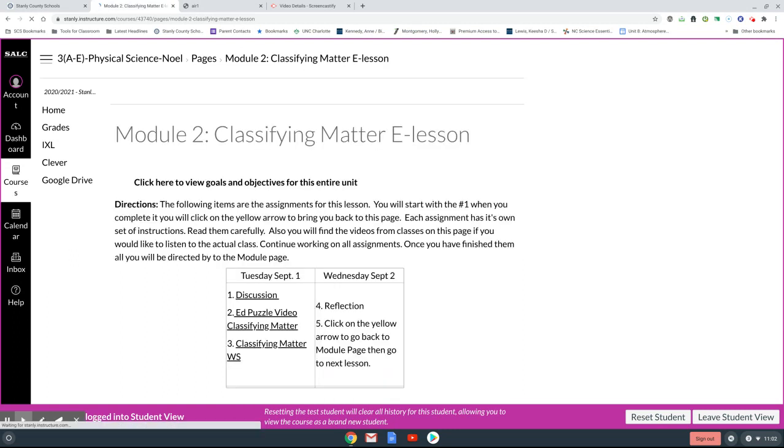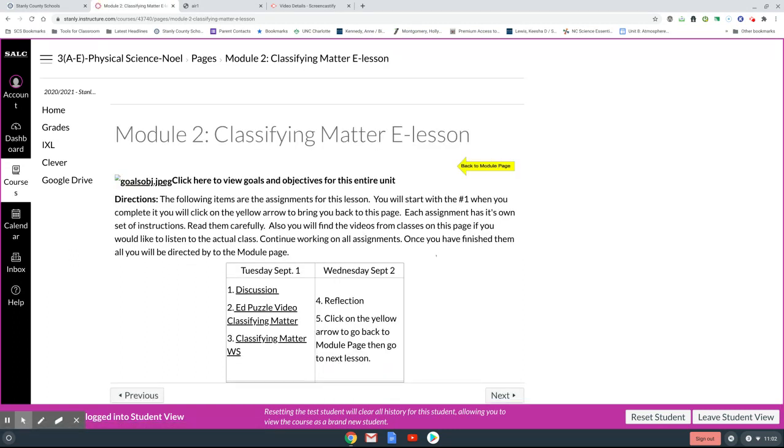And here are your assignments. For today, you have three things: a discussion question, the Ed Puzzle video on classifying matter, and then a classifying matter worksheet. Those are the three items that are due today.